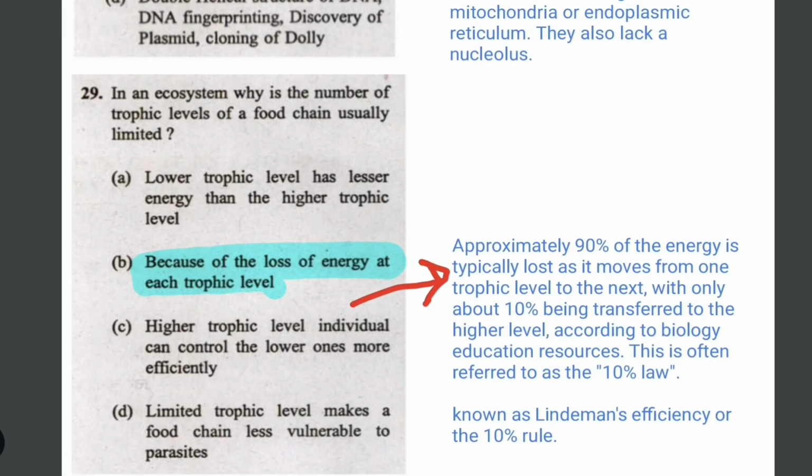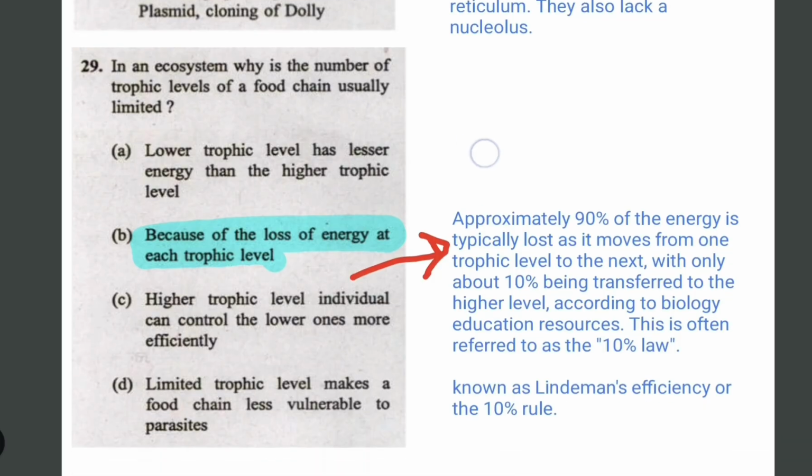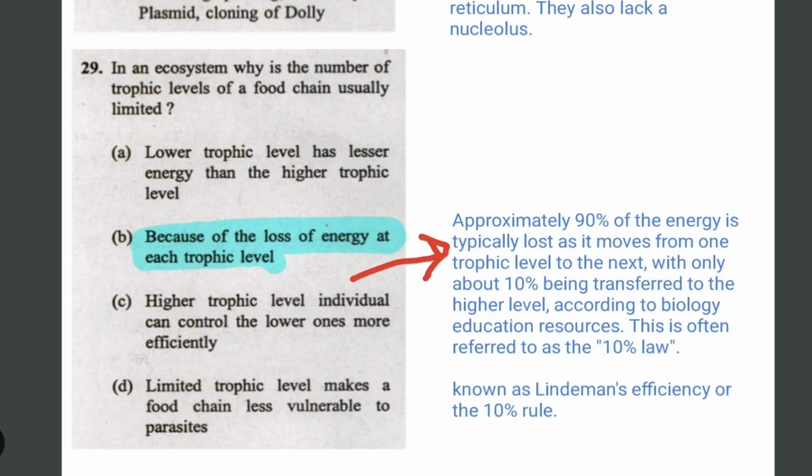And this was related to trophic levels. This question can also be part of the environment section, but let's cover it here. The question was: why is the number of trophic levels of a food chain usually limited? The answer is because of the loss of energy at each trophic level.